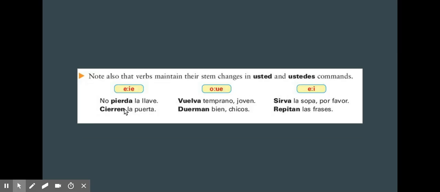If the verb is a stem-changing verb, it still maintains its stem-changing properties. So if it's E to IE, O to UE, E to I, it still maintains that stem change. All you do is drop the final O and add an E, EN, A, AN, depending on if it's an AR verb, ER, or an IR verb. So pierdo, you take off the O, add an A, usted pierda, ustedes pierdan.